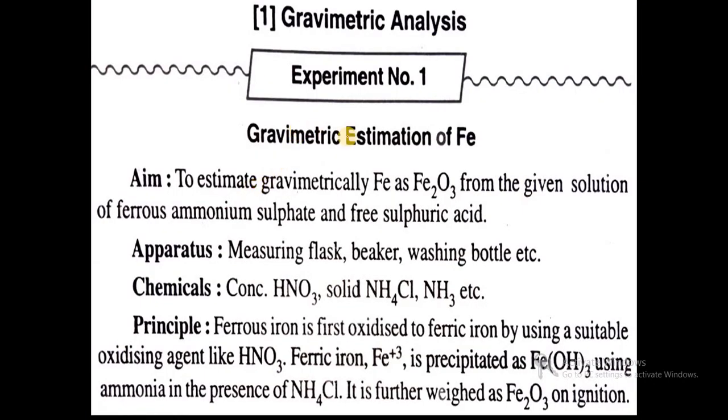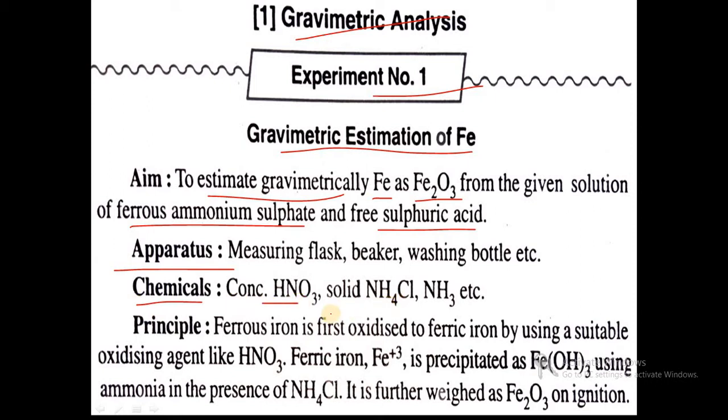Then we will start the first experiment. In gravimetric analysis, experiment number 1 is gravimetric estimation of iron. The aim of the experiment is to estimate gravimetrically iron as iron oxide, or ferric oxide, from the given solution of ferrous ammonium sulfate and free sulfuric acid. The chemicals required are concentrated HNO3, solid NH4Cl and ammonia.